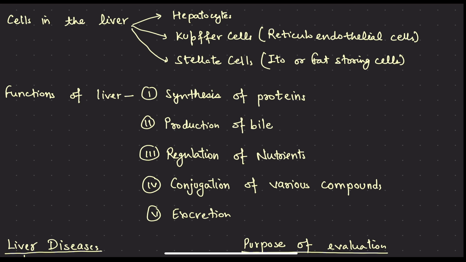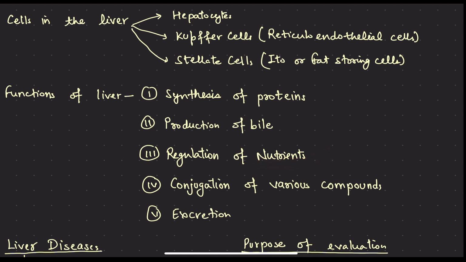Production of other amino acids from the amino acids that we ingest, right? Formation of phospholipids, vitamin E, as well as lipoprotein metabolism. All these nutrients are regulated by the liver itself.